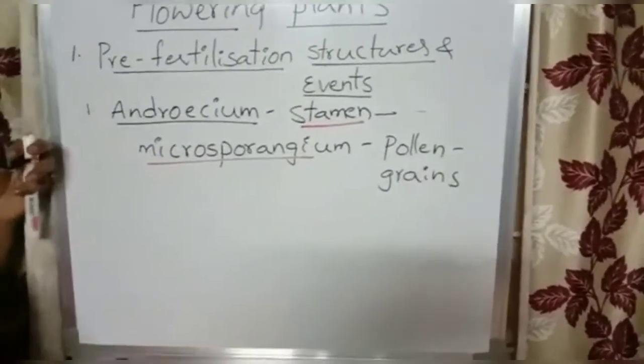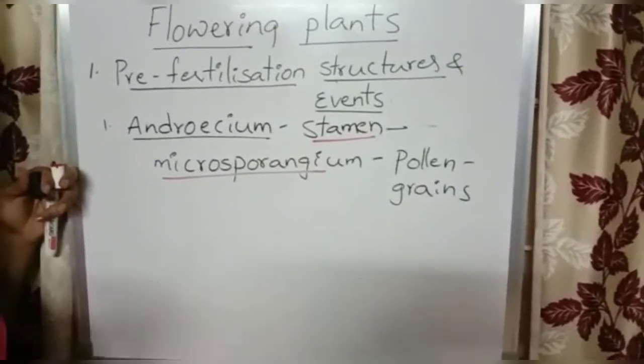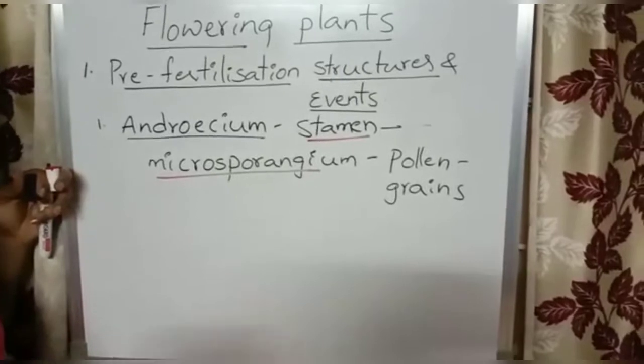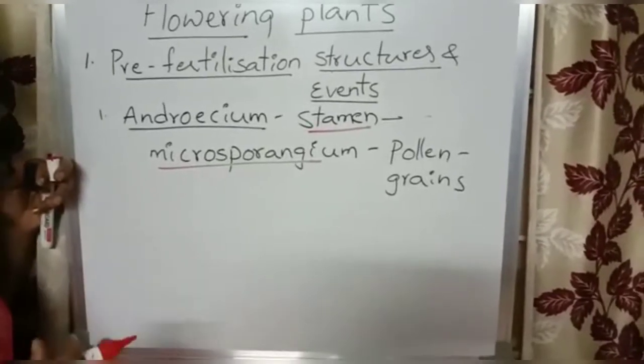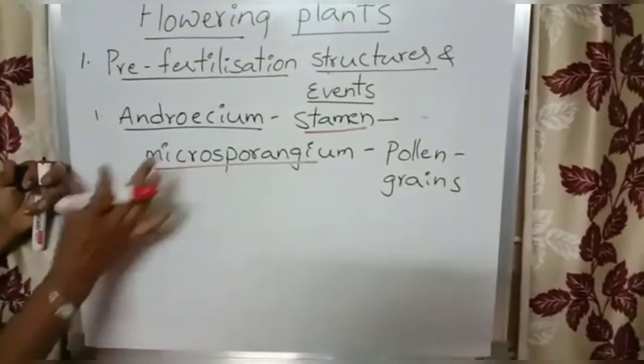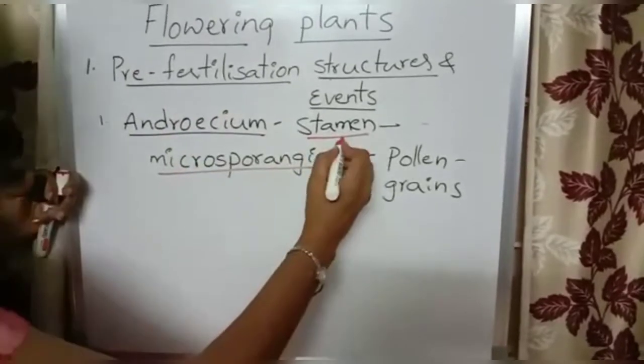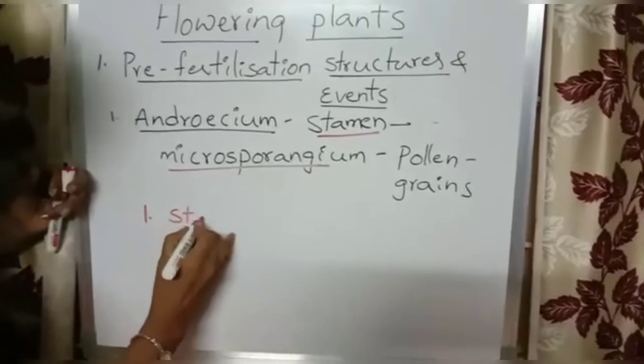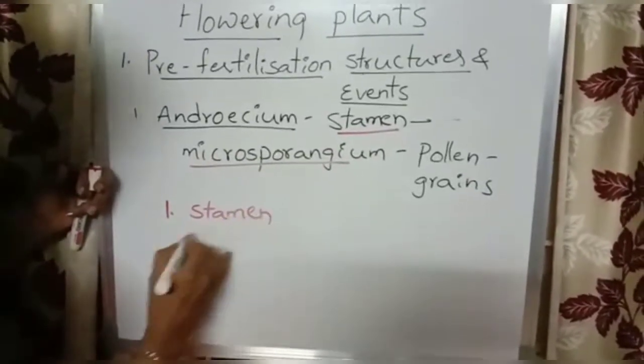See, I told you there are several hormonal and structural changes that take place in the plant before it flowers. Okay, now let us see the points one by one. The first point is the stamen. So what is a stamen?